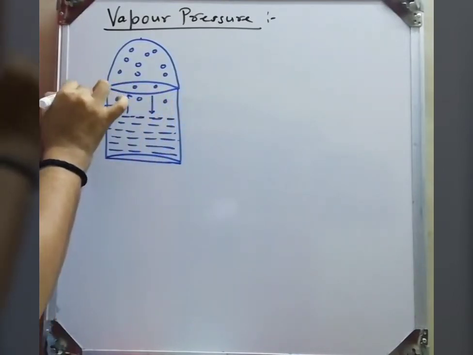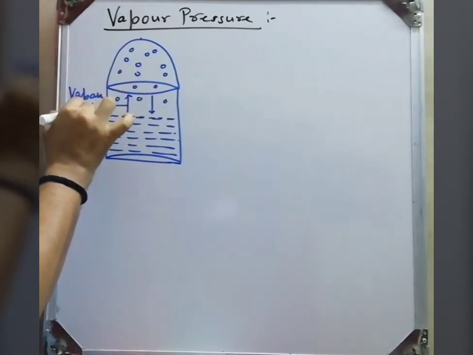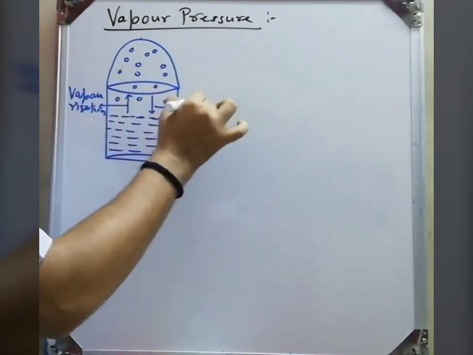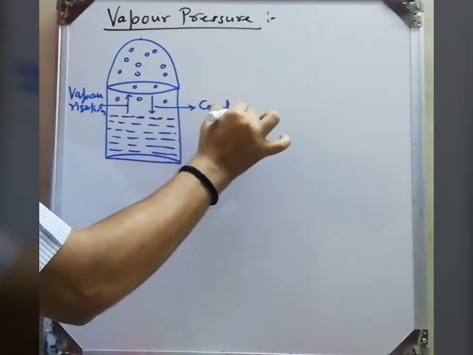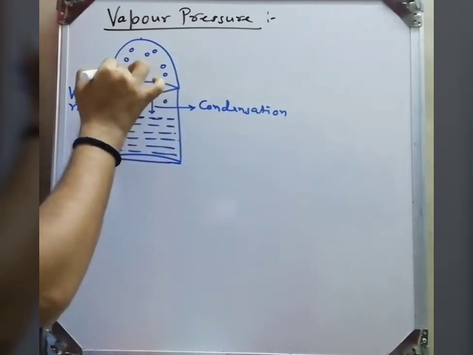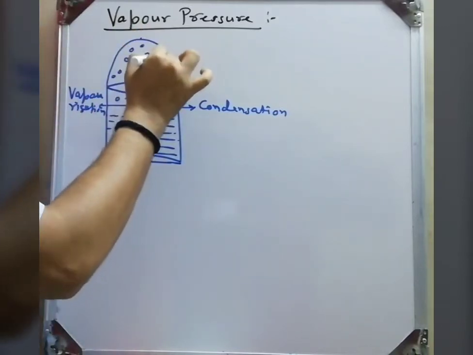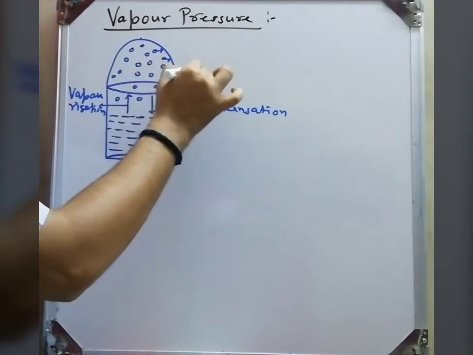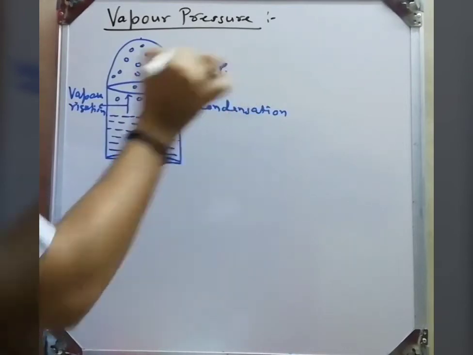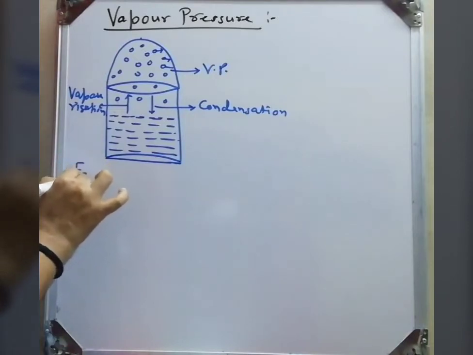After some time these molecules combine, condense and form water, which is called condensation. So vaporization and condensation: an equilibrium exists between them. At the equilibrium stage, the pressure exerted by the vaporized molecules on the wall of the container is called vapor pressure. At equilibrium, this is the important part, the rate of vaporization is equal to the rate of condensation.